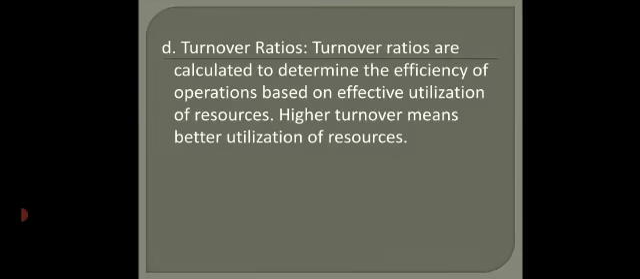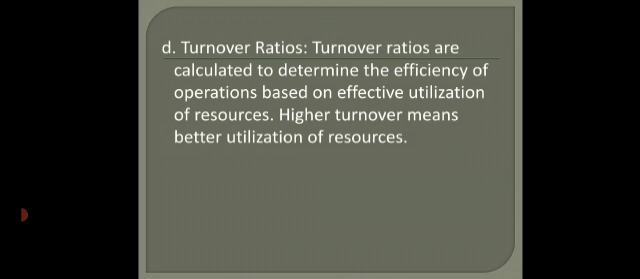The fourth type of ratio is turnover ratios. Turnover ratios are calculated to determine the efficiency of operations based on effective utilization of resources. Higher turnover means better utilization of resources. Now, it might be debtor turnover, and if it is higher, it means that you are utilizing your resources effectively. So to find out whether your resources are adequately used in time, we calculate turnover ratios.